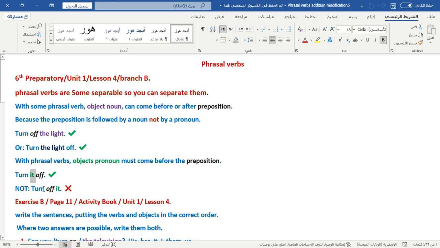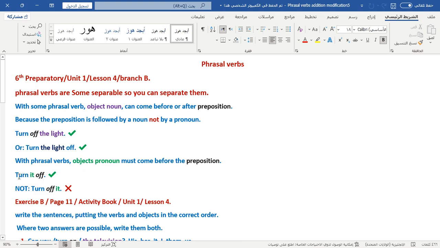Okay? We can't say turn off it. The object pronoun can't come after the preposition. That's wrong. The object pronoun must come just before, not after, the preposition.